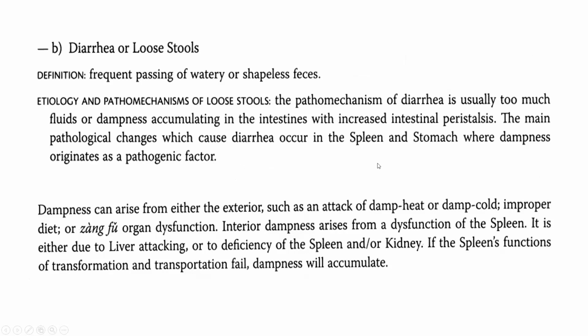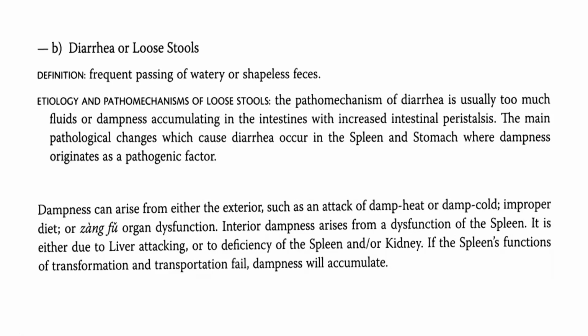Next is diarrhea or loose stools. For the definition, it is a frequent passing of watery or shapeless feces. For the etiology and pathomechanism of loose stool, the pathomechanism of diarrhea is usually too much fluid or dampness accumulating in the intestine with increased intestinal peristalsis. The main pathological change which causes diarrhea occurs in the spleen and stomach, where dampness originates as a pathogenic factor.